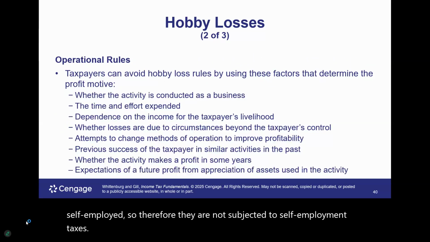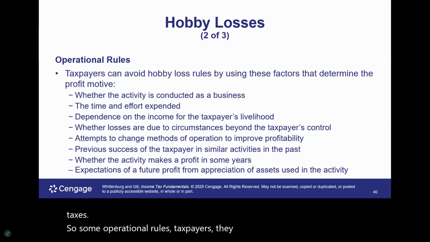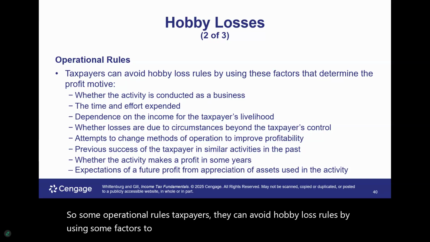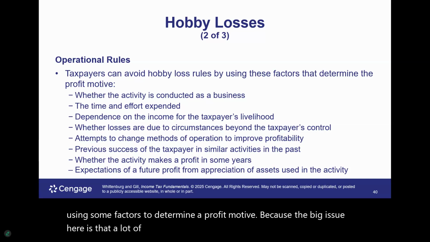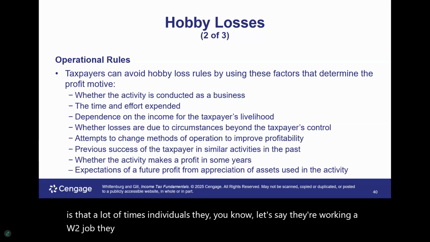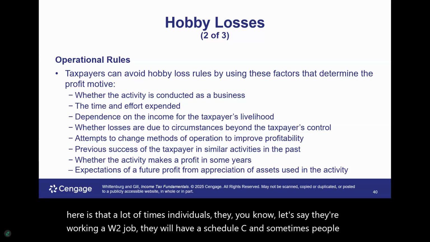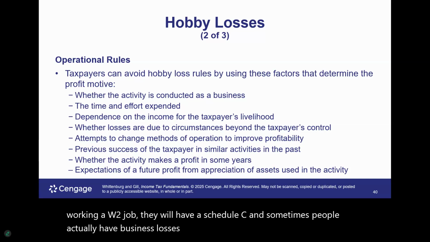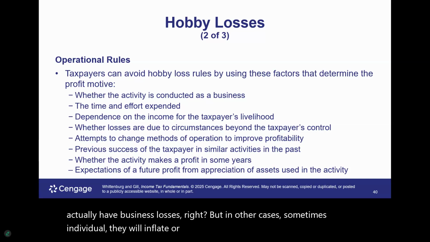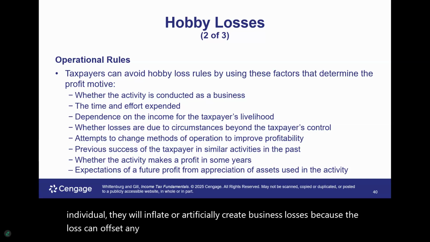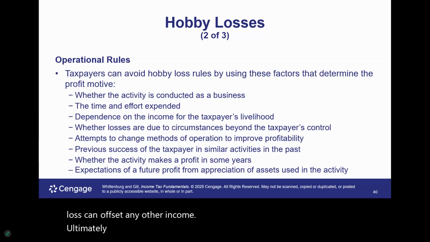So some operational rules: taxpayers can avoid hobby loss rules by using some factors to determine the profit motive, because the big issue here is that a lot of times individuals, let's say they're working a W-2 job, will have a Schedule C, and sometimes people actually have business losses, right? But in other cases, sometimes they will inflate or artificially create business losses because the loss can offset any other income, ultimately reducing your taxable income and your tax liability.